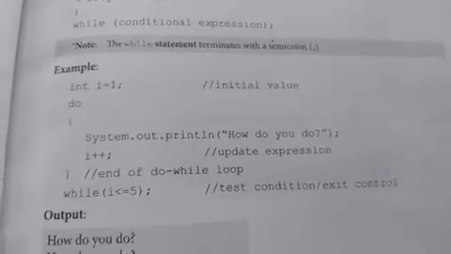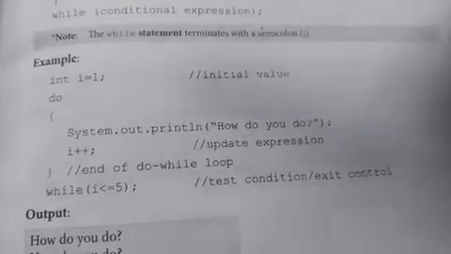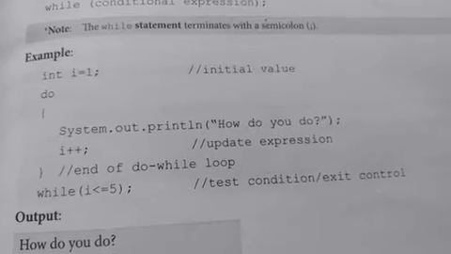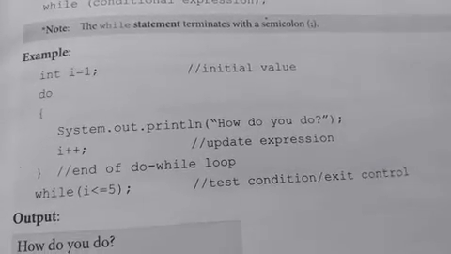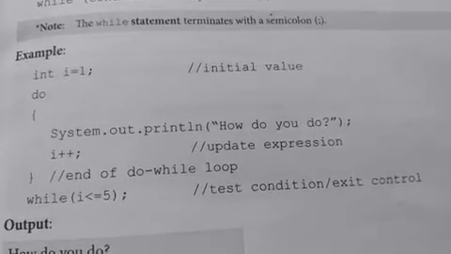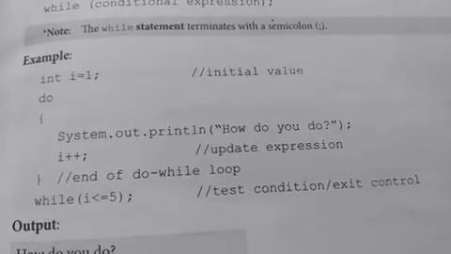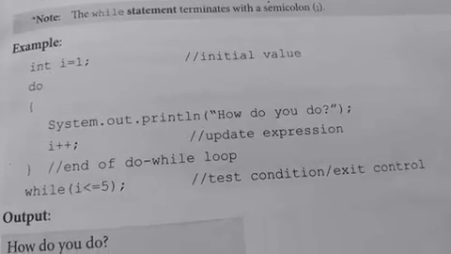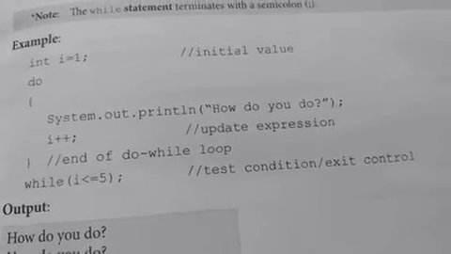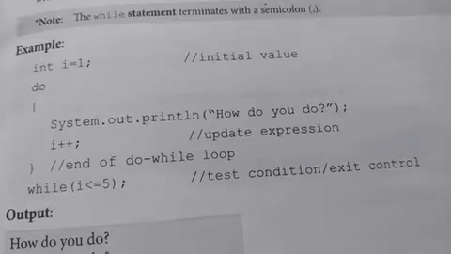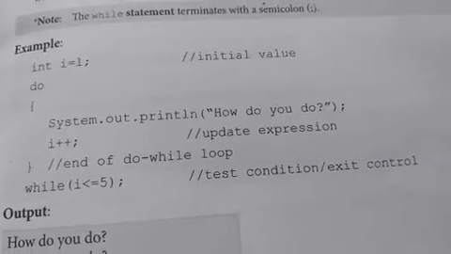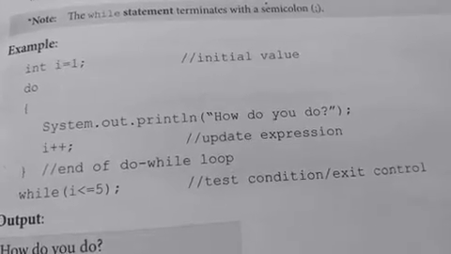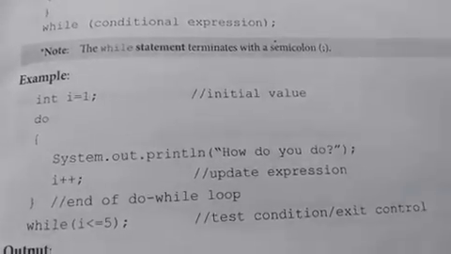So let's see it with an example. As discussed earlier, you know that this do while loop will execute the body of loop once before the condition checking. So this is a major difference between do while and while loop. In the case of while loop, if the while condition we are checking is true, then only we will come inside the body of loop. But in the case of do while loop, we will execute the body of loop at least once before the condition checking. Let's see.